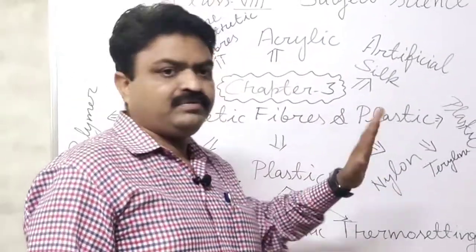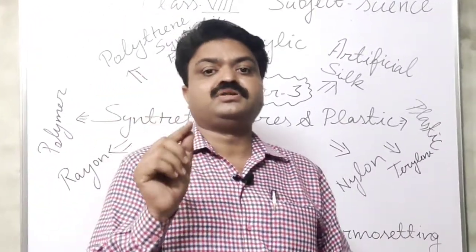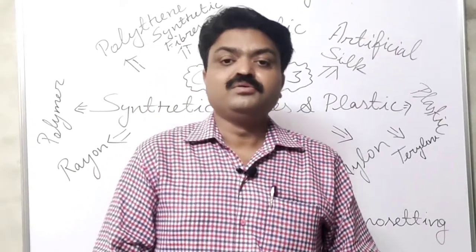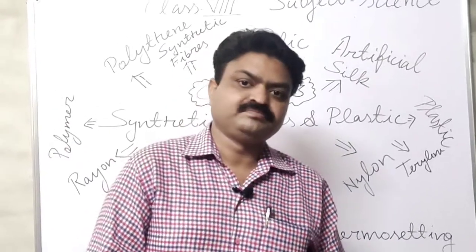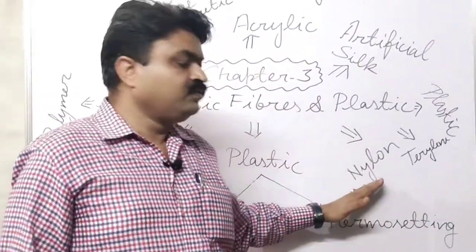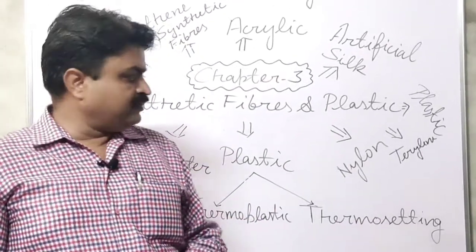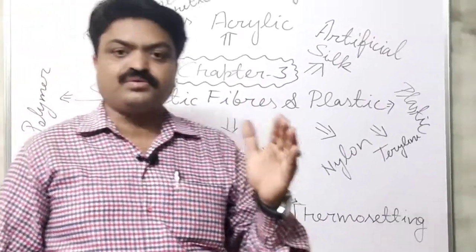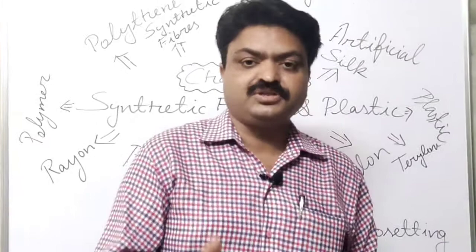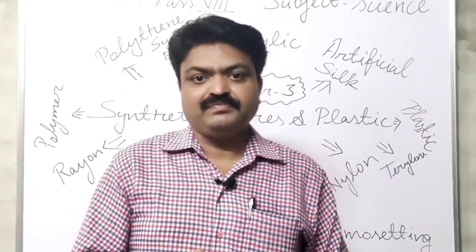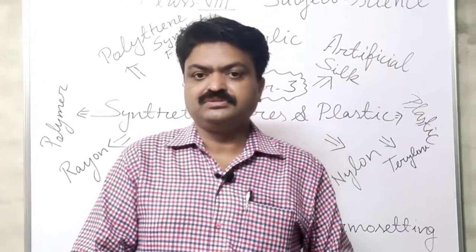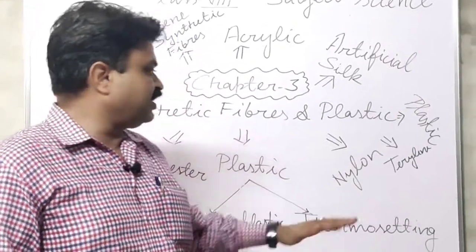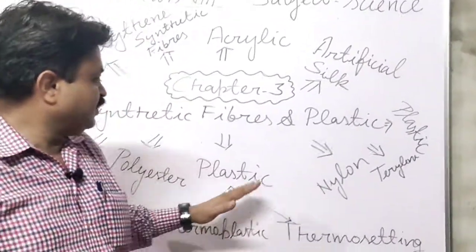Next is, student, nylon. Nylon is the strongest synthetic fiber that is used to make ropes or belts, or it is also used to make bags. So nylon is the strongest synthetic fiber that is used to make ropes. Generally the ropes that are used in mountain climbing and in parachutes, all those ropes are made up of nylon, student.